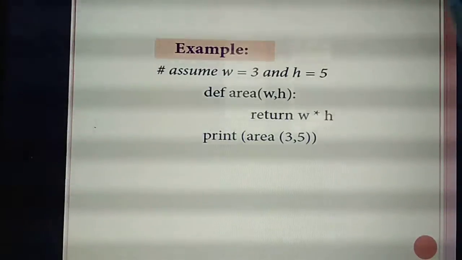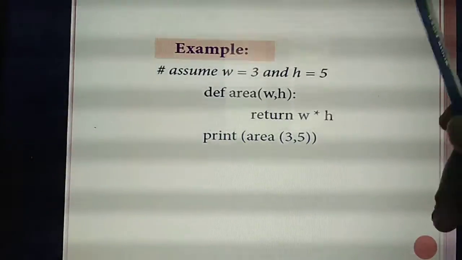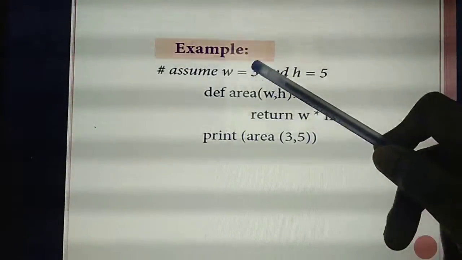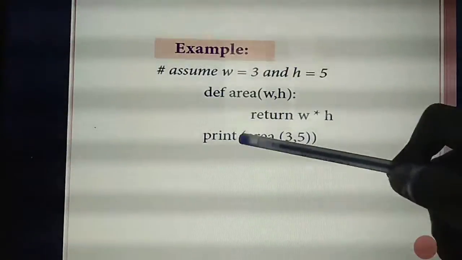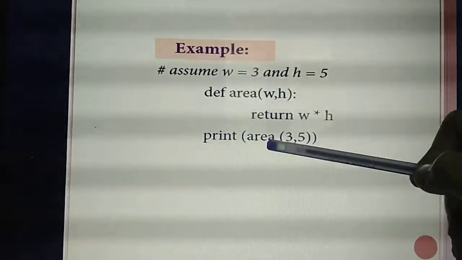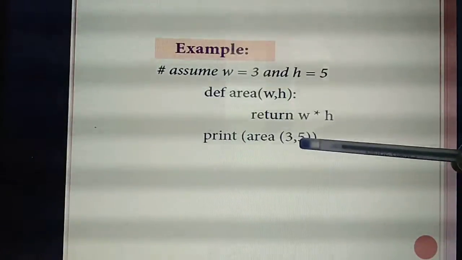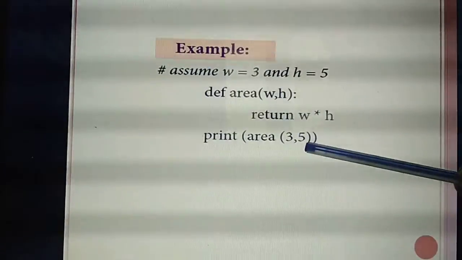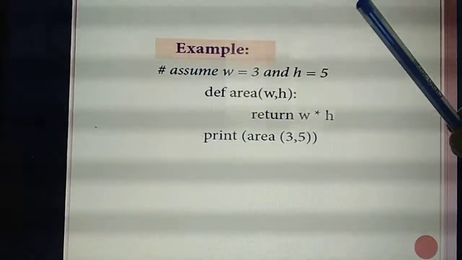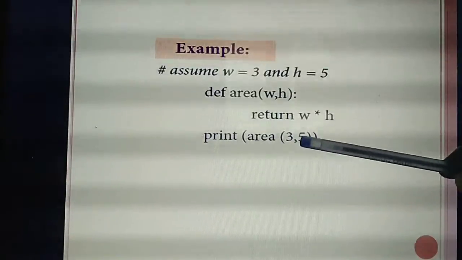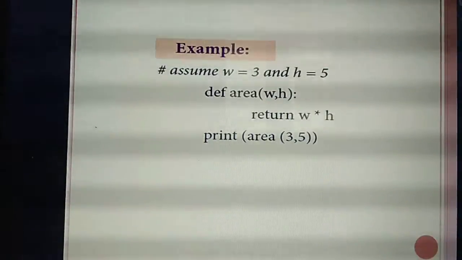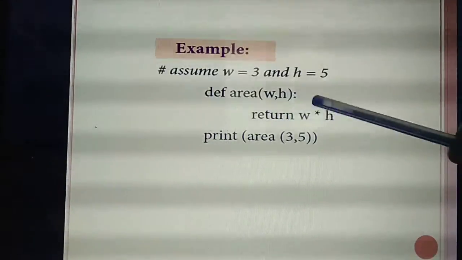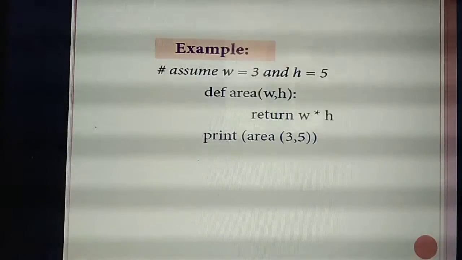So the first point in arguments, what have you studied? Should pass in correct positional order. What's the meaning of that? You are passing two values. See the last line, this is for calling the function, isn't it? You are calling the function with values. What's the value of W here? 3. What's the value of H here? 5. So correct positional means, you have given two values, and while running the program the interpreter will automatically take the value 3 for W and 5 for H. That's the correct positional order.